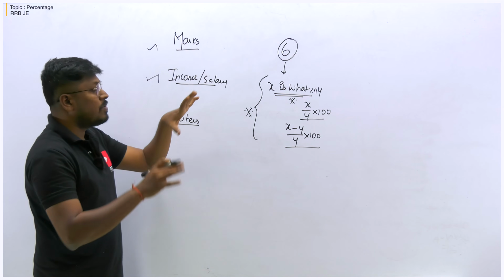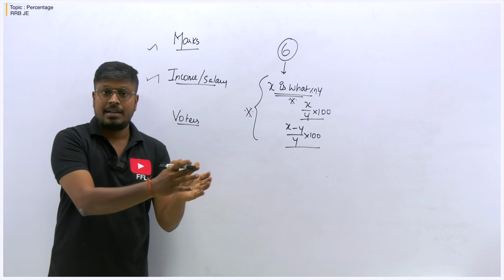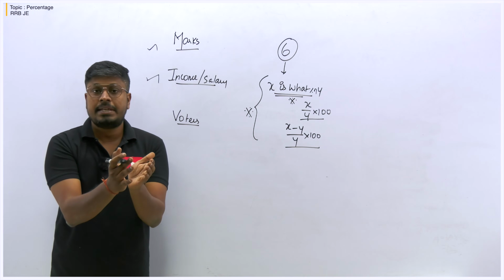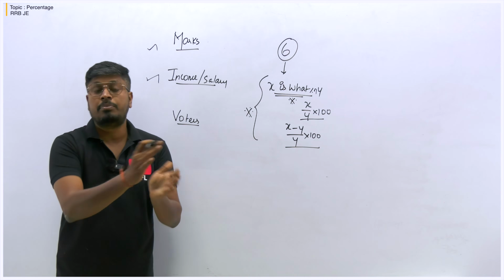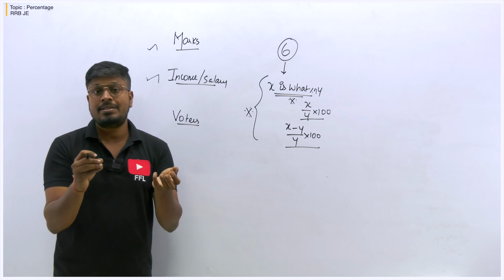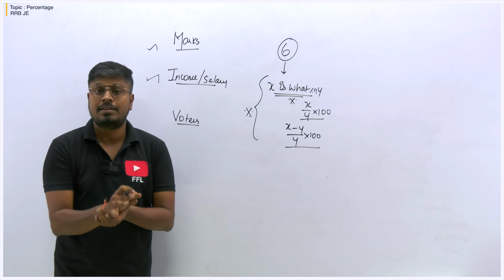So marks is about, they will give you a school or a classroom that contains 60 students. Out of 60 students, 80% of the students passed in English, 20% of the students passed in both the subjects. So these are the questions they usually ask in the area of marks based percentage topic questions.